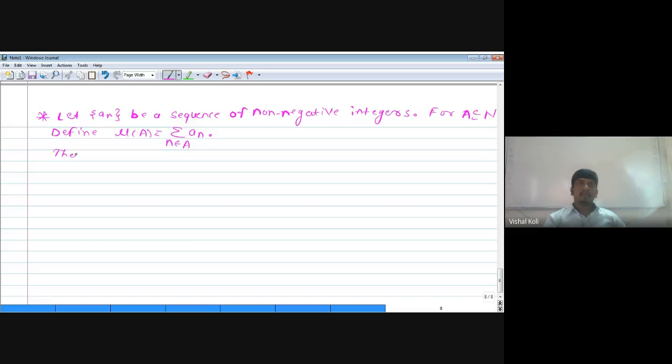Then prove that, on capital N, the power set of N, and given measure mu, it is a measure space, where capital N is the set of natural numbers.